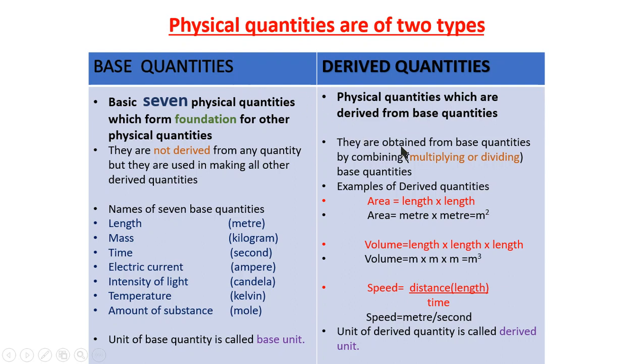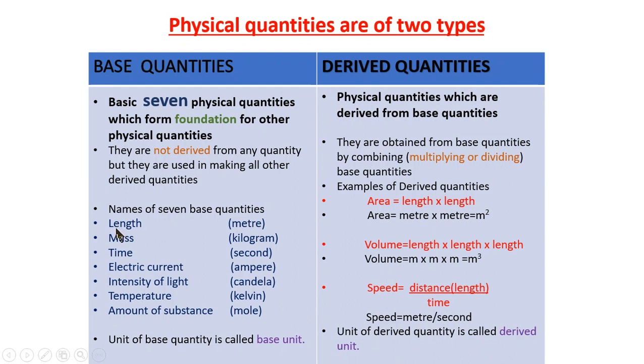How do we derive them from base quantities? They are obtained from base quantities by combining the base quantities, by multiplying the base quantities, or by dividing the base quantities. Okay, base quantities are only 7. All other quantities are derived. Okay, all the other physical quantities are derived, and the unit of a base quantity is called a base unit, and the unit of a derived quantity is called a derived unit.